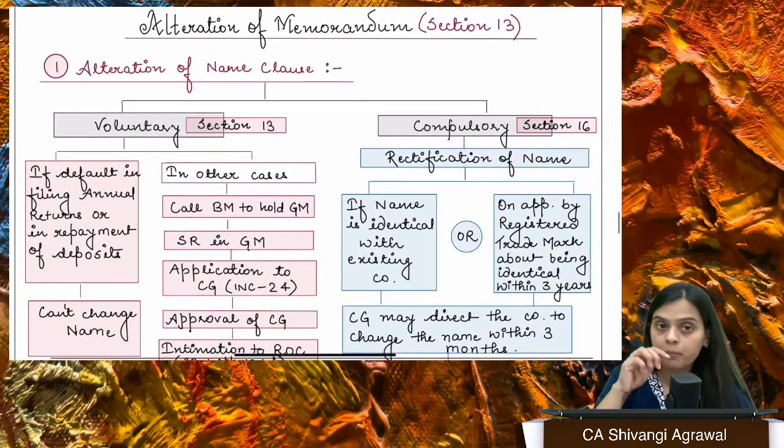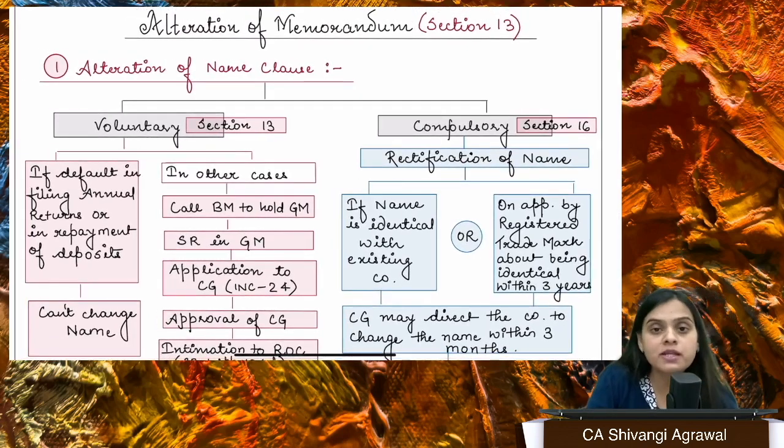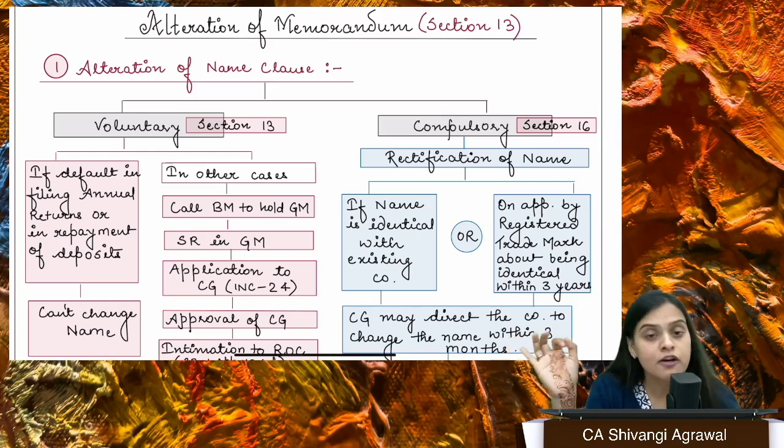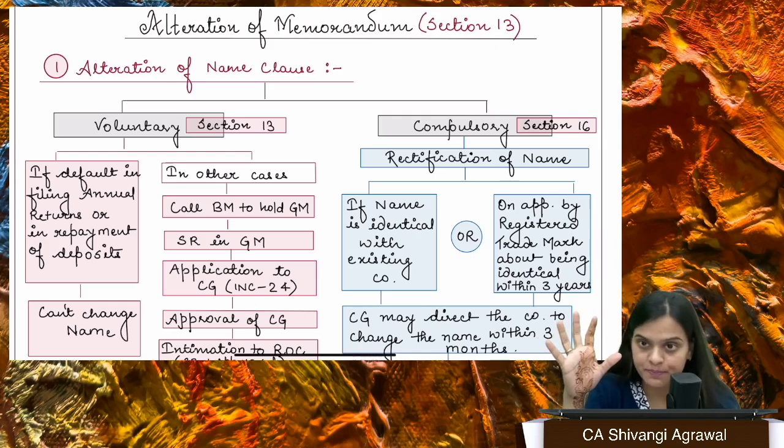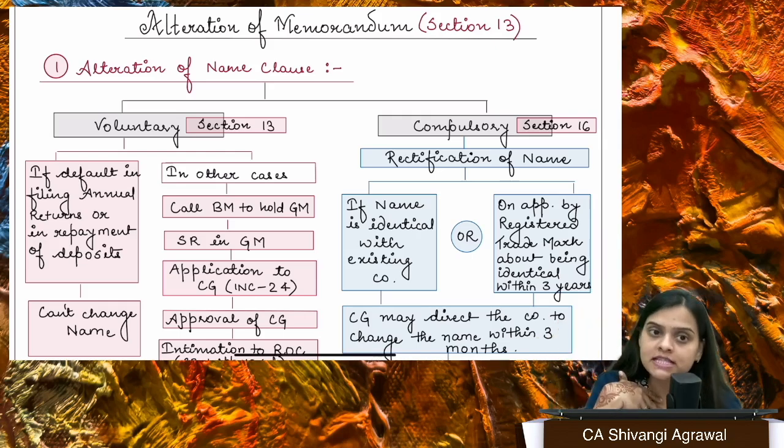Alteration of memorandum. Alteration of memorandum is given in Section 13, right? Whenever you want to alter the memorandum, it has to be altered by passing special resolution. First is name change. So if a company wants to change its name, can it do so? The answer is yes. How can it do so? By passing SR. Plus, you need CG's approval. So if you want to change the name of the company, you need CG's approval.